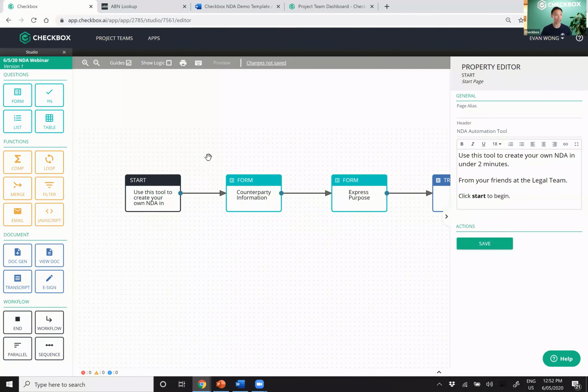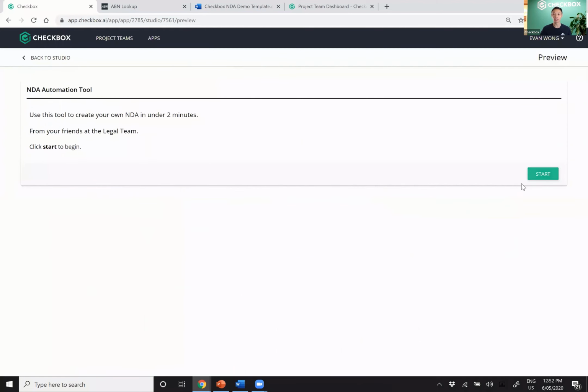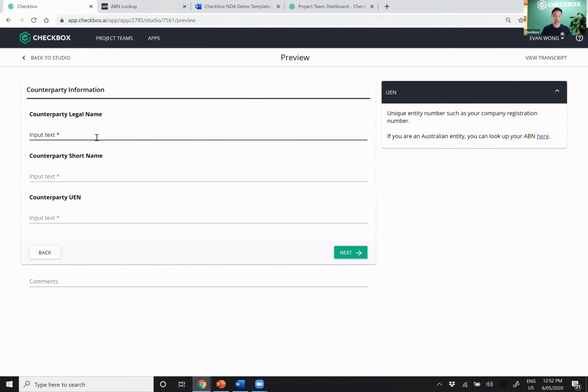So I'm going to hit preview. All right, let's go through it. Again, let's just not be creative and call it the XYZ company, PTY Ltd. I'm going to call this the XYZ Co for short. The UEN is going to be yada, yada, yada. And the express purpose, let's go with other, just so you can see how this can dynamically be inserted.